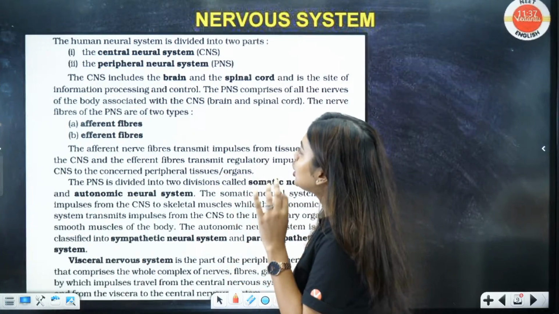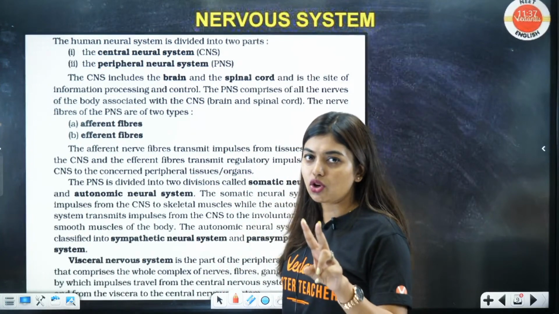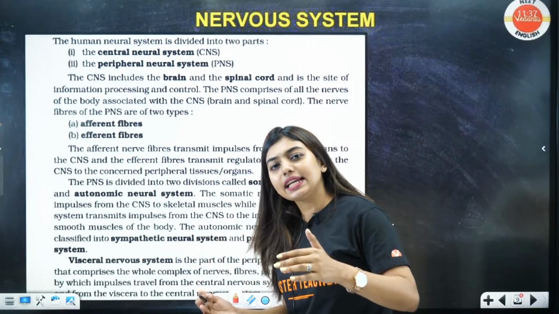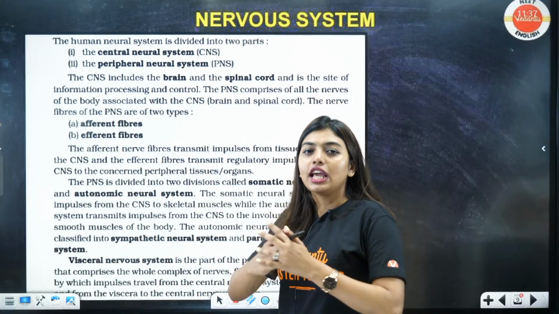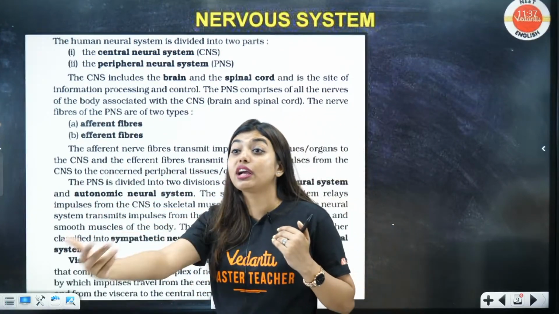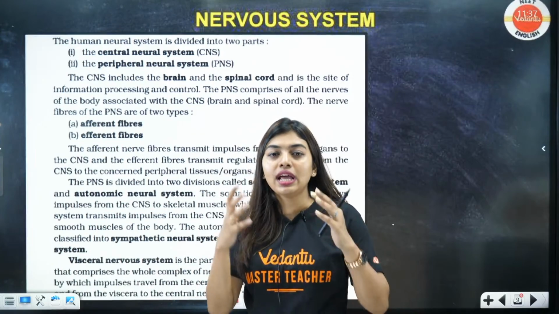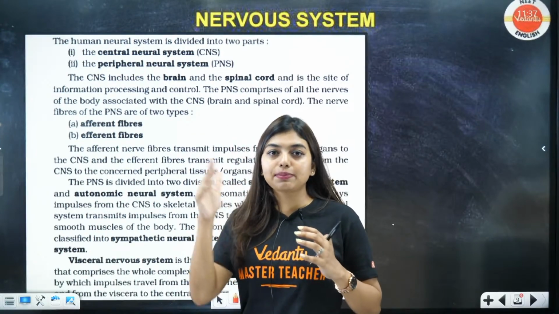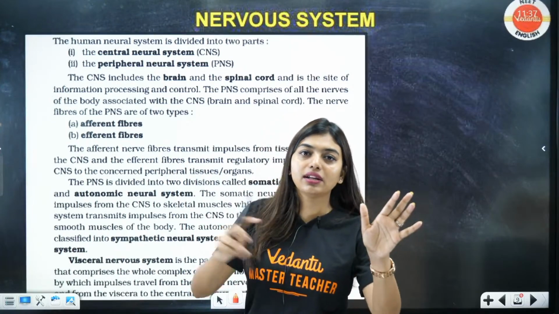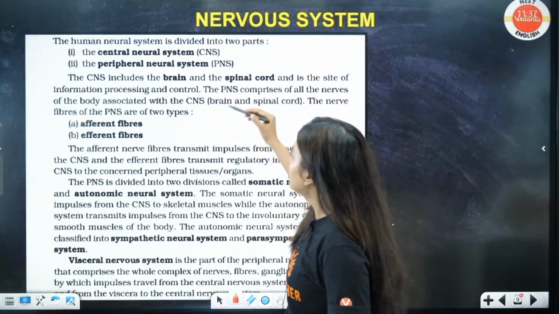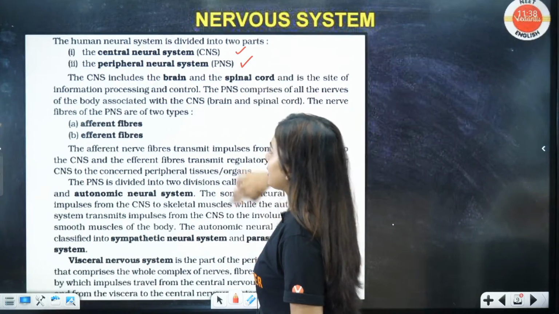Look here students, the human neural system is divided into two parts. All of you know CNS and PNS. In CNS, the brain and spinal cord will be there. If I have to go to a destination, I have to take a vehicle. In the same way, the transport to go to the brain and spinal cord will be your PNS, your cranial nerves and your spinal nerves. So you have your central nervous system and your peripheral nervous system.